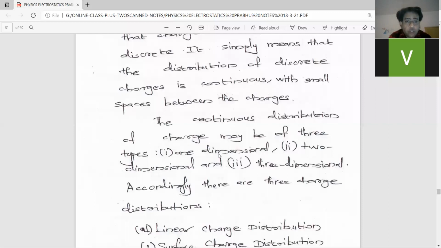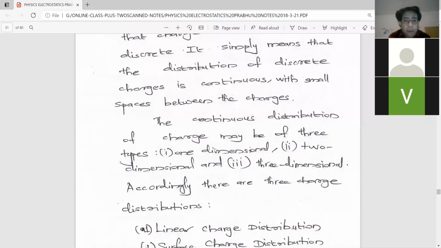Yes, sir. Okay. So continuous charge distribution may be of 3 types: 1-dimensional, 2-dimensional, and 3-dimensional. I already discussed what is continuous charge distribution. Charges are actually discrete, separate, like 5 coulomb, 6 coulomb, 7 coulomb.